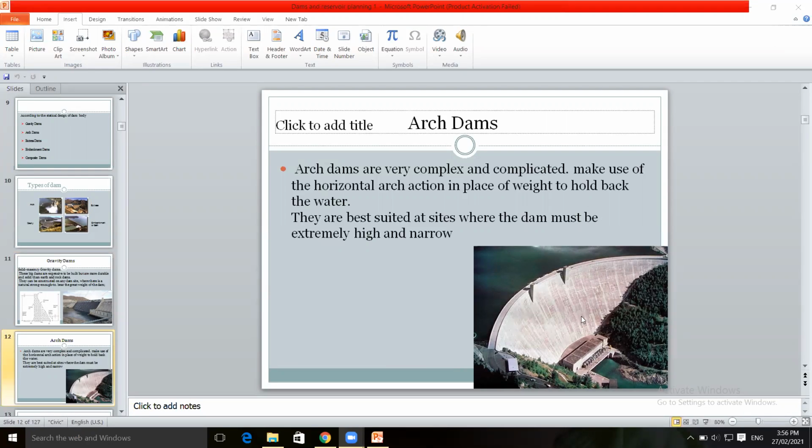See this image. This is the upstream side, and this is downstream side. In arch dam also the spillway is provided. This is the maximum water level on upstream side, the minimum water level on downstream side.